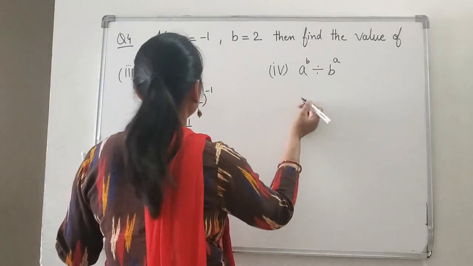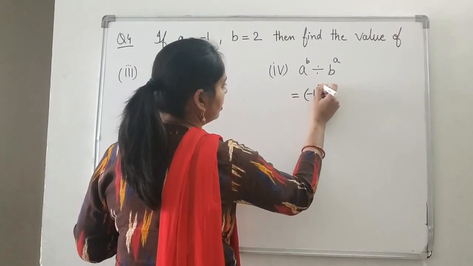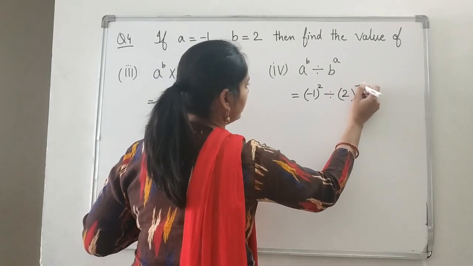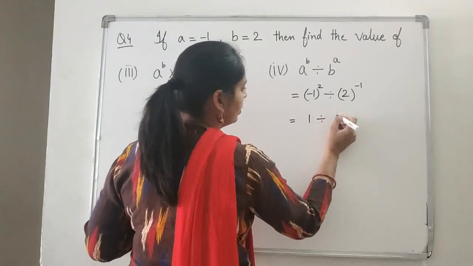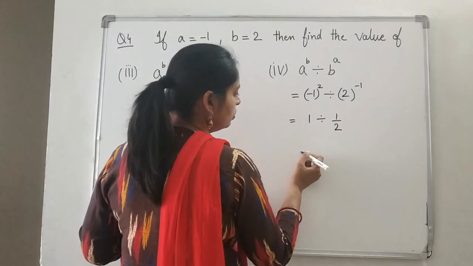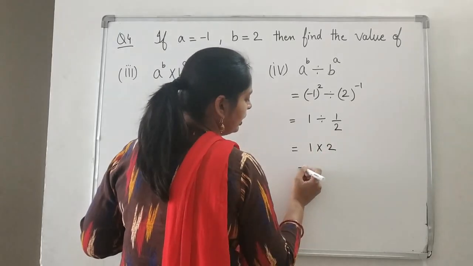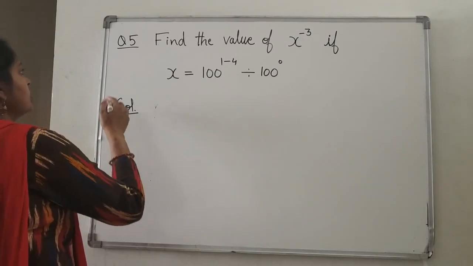In here we have to divide. So again minus 1 to the power 2 divided by 2 to the power minus 1. That is equal to again 1 divided by 1 upon 2, which is equal to 1 into 2, that is 2 only. Okay? Yes, now see the next question.